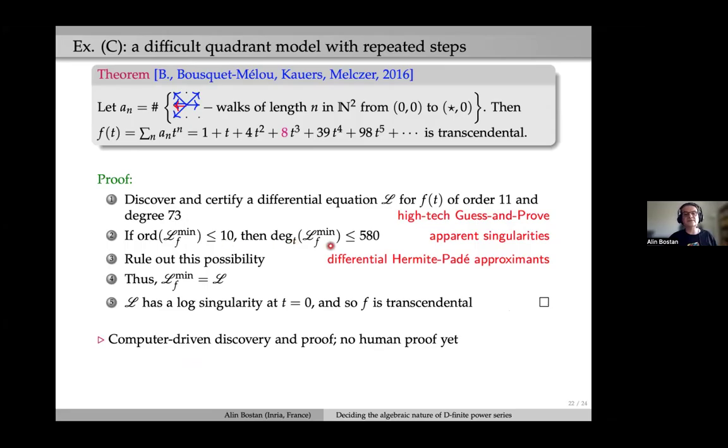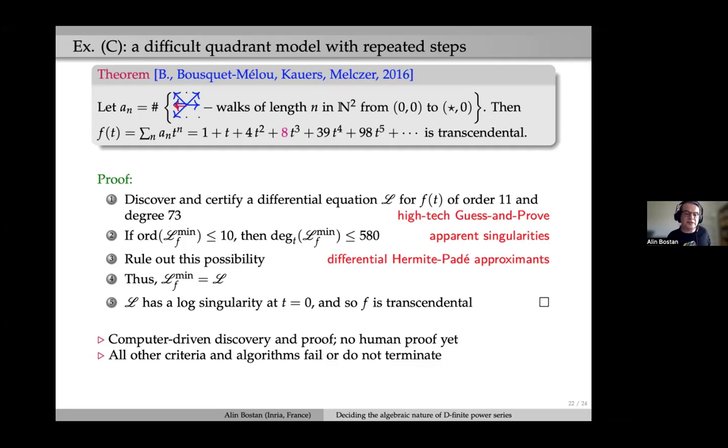We first, by a study of possible apparent singularities, deduce that if the order of LF min is less than 11, then the degree is less than this number, and this possibility can be ruled out by, let's say, structured linear algebra, or in more fancy terms, differential Padé, Hermite-Padé approximants. So we deduce that the input was already minimal, but it has a logarithmic singularity at 0. So once again, F should be transcendental because of this key fact. This is a computer-driven discovery and proof, with no human proof yet of this result.